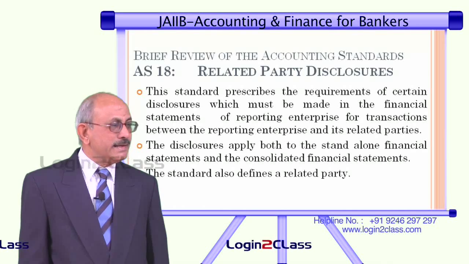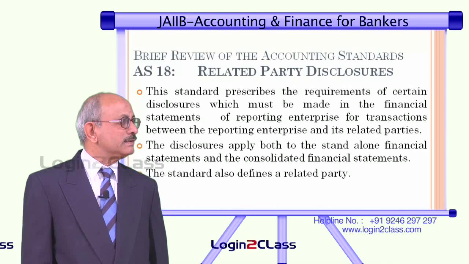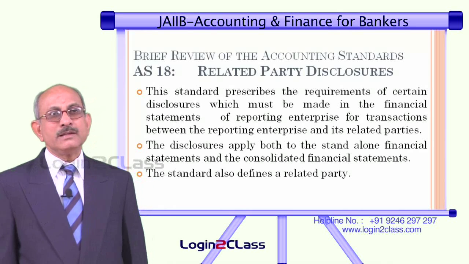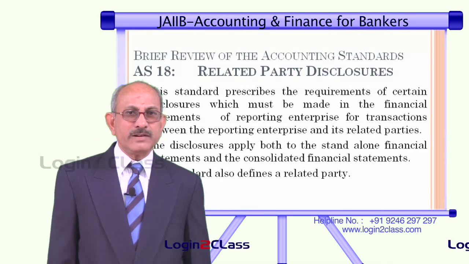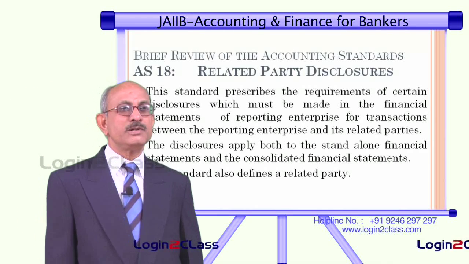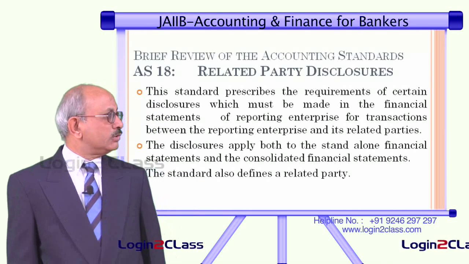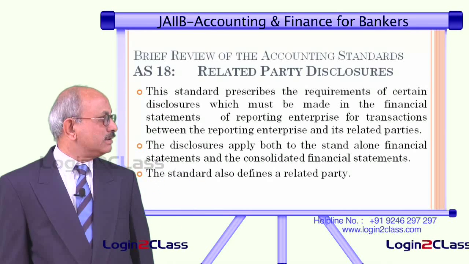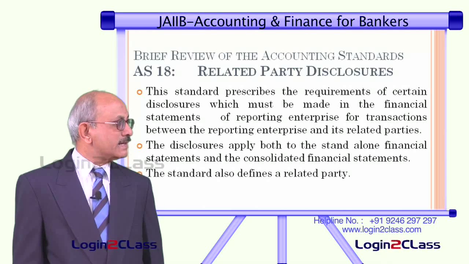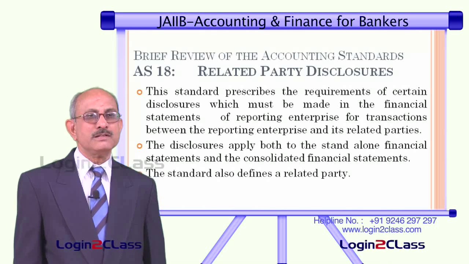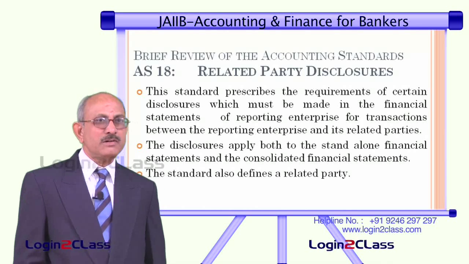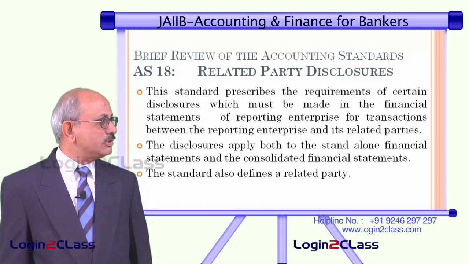And whenever there are dealings of the entity with related parties, they need to disclose such dealings. What is the reason? The objective is that there should not be any conflict of interest between the parties and the entity, and if there is any conflict, it needs to be disclosed to the shareholders. So, these accounting standards lay down certain disclosures which must be made in the financial statements of the reporting enterprise for transactions between the reporting enterprise and its related parties. Whatever transactions are there, they could be in the form of sales, purchases, they could be in the form of other service contracts. All these need to be disclosed.